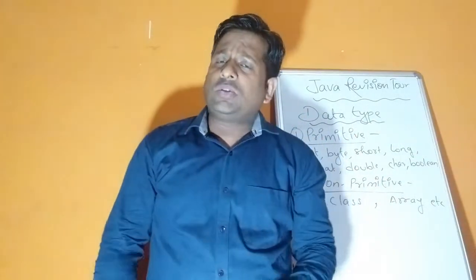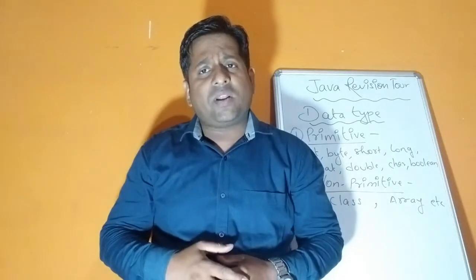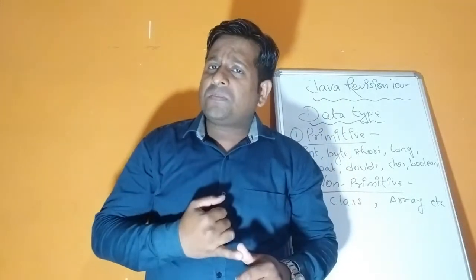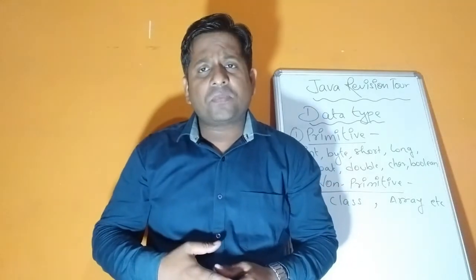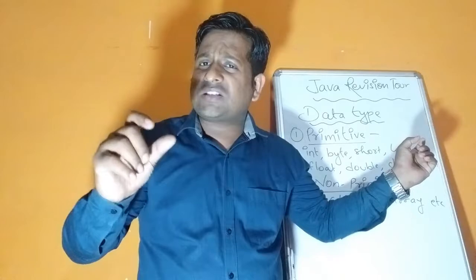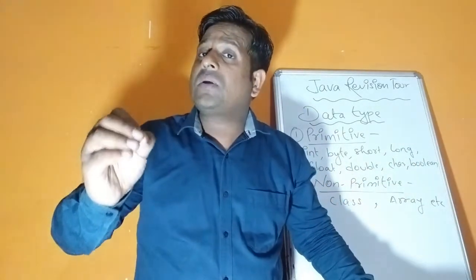Now let us come to the part of primitive. Primitive, as I told you, are inbuilt, they are keywords. There are a total of 8 primitives available and each has different tasks. Like we have int for integer, byte for storing byte values, short and long are also part of int, short for smaller numbers and long for bigger numbers. Numbers in the sense of number of digits.